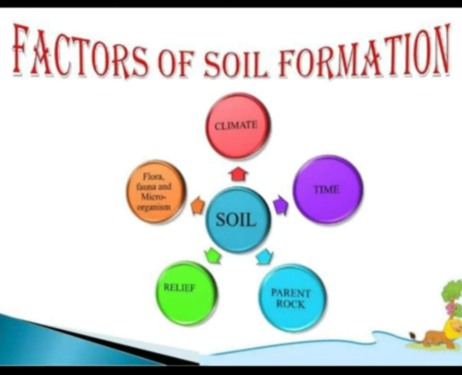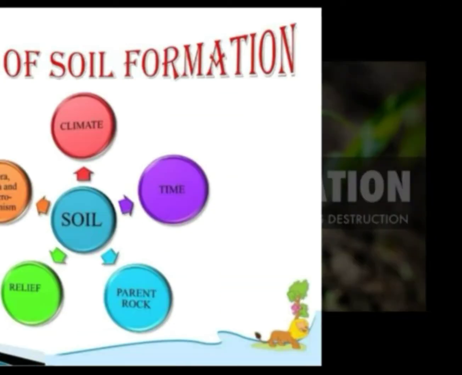So how has soil formed? What are the factors of soil formation? We have five factors. The first one is climate. The next one is time. The third is parent rock. The fourth is relief. And the fifth is flora, fauna and microorganisms. These five things play a very vital role in soil formation.